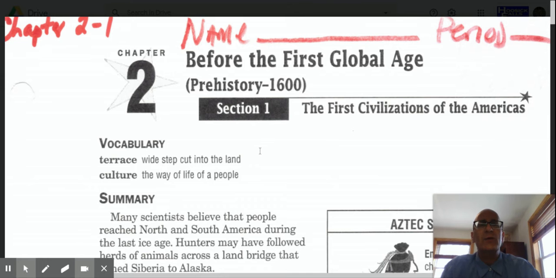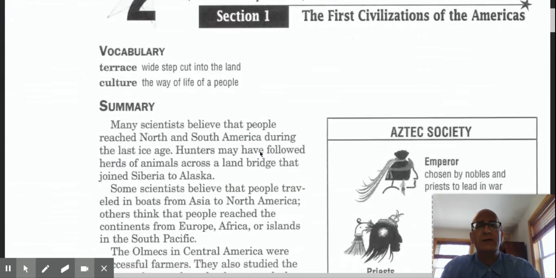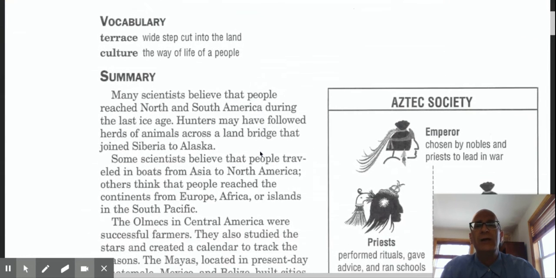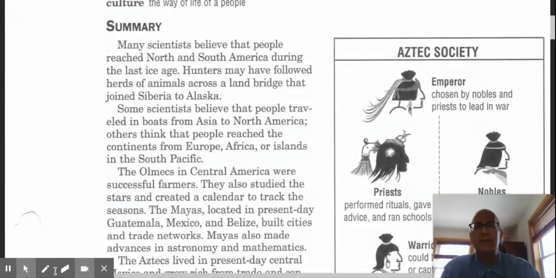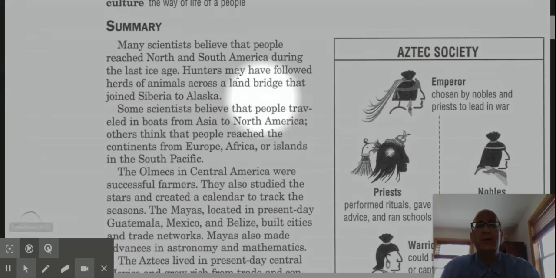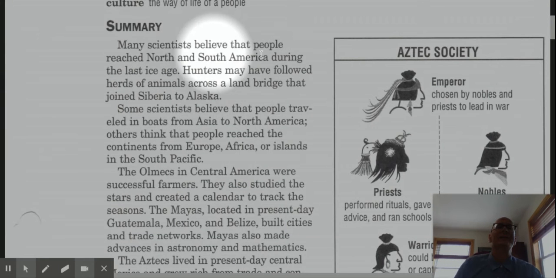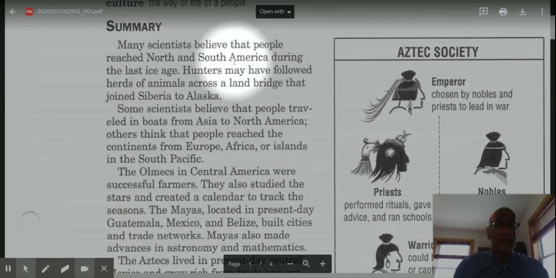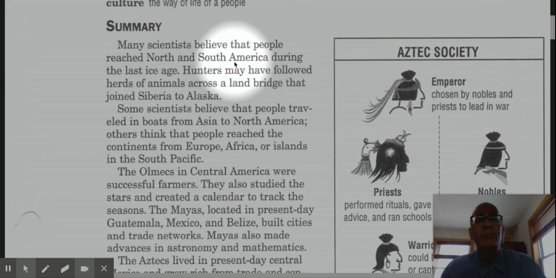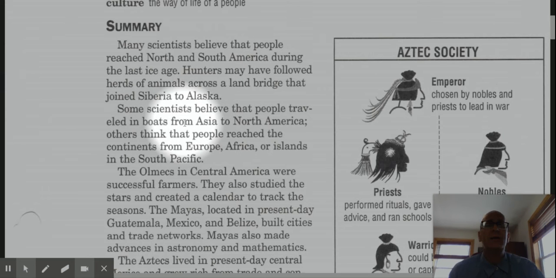Let's look at the first civilizations of the Americas, and let's follow along in our reading here. Many scientists believe that people reached North and South America during the last ice age. Hunters, they believe, may have followed herds of animals across a land bridge that joined Siberia to Alaska. Some scientists believe that people traveled in boats from Asia to North America. Others think that people reached the continents from Europe, Africa, or islands in the South Pacific.